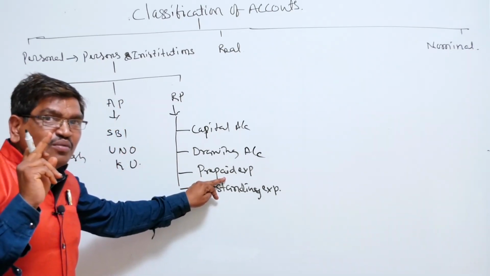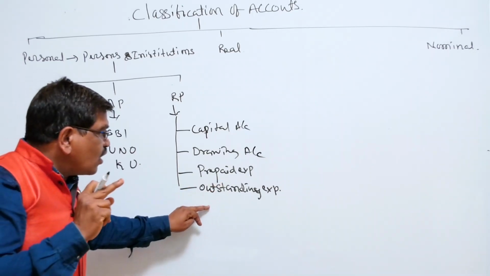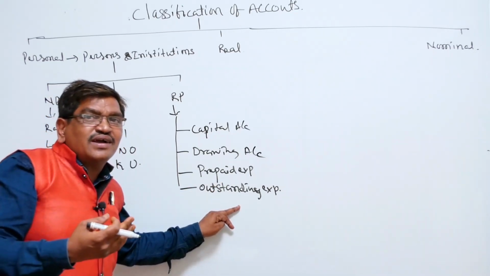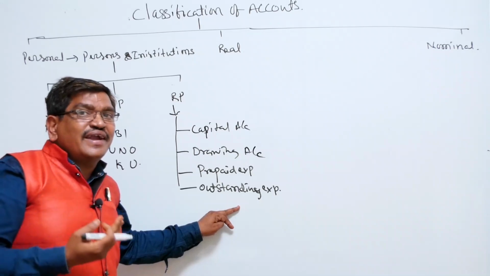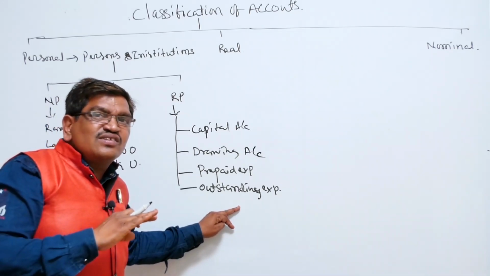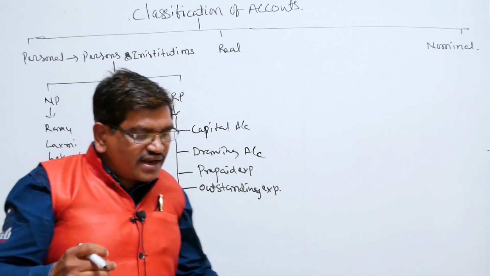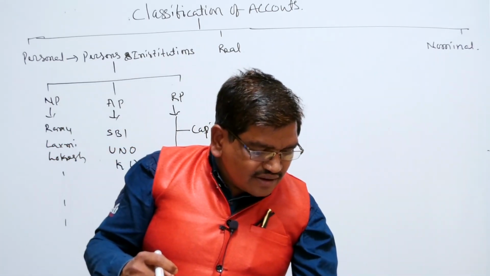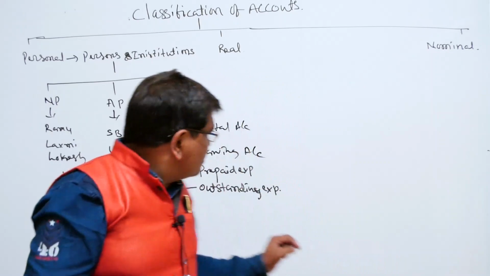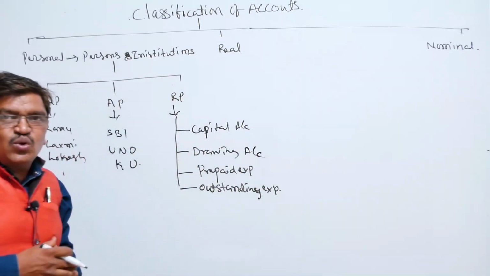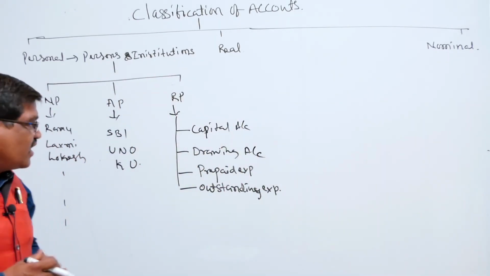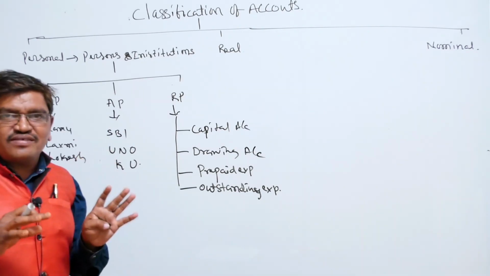Prepaid, you have to remember, is the most important thing. And outstanding: the amount we need to pay, which is still not cleared. Outstanding wages, outstanding salaries, like that, come under representative persons.